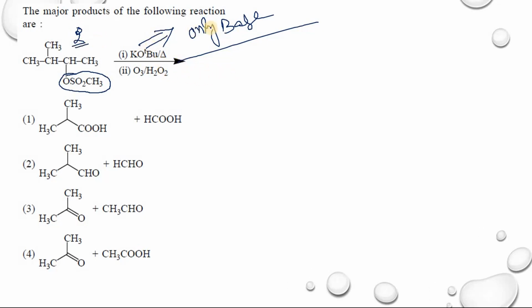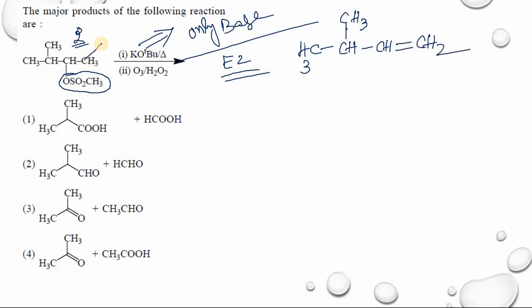Okay, when you use bulky bases, whether it is primary, secondary or tertiary, there is an E2 mechanism. So in case of E2 mechanism, you will get the less substituted alkene. So the product will be this one, CH3 and CH double bond CH2. Here there is a removal of hydrogen from this carbon and removal of the leaving group. So you will get this one.